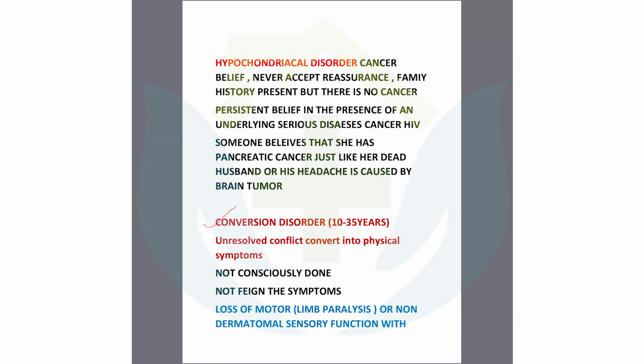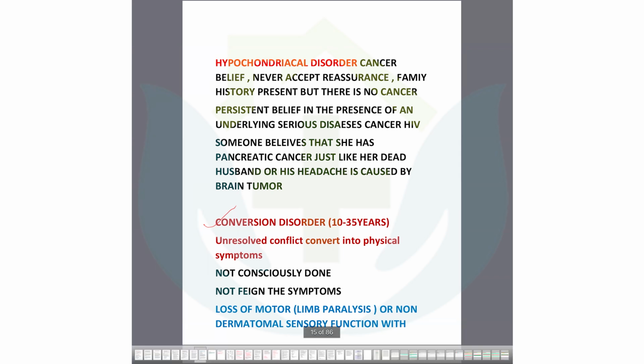There is real loss of motor function. Limb paralysis, not consciously done, not feigning the symptoms. He's not acting actually. Loss of motor function, limb paralysis or non-dermatomal sensory loss could be there.